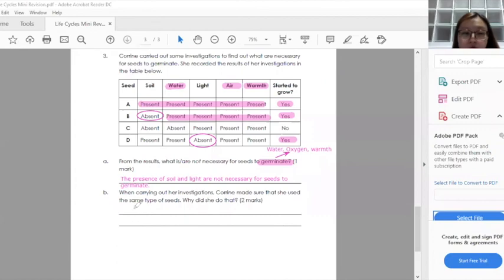For part B, when carrying out her investigations, Corinne made sure that she used the same types of seeds. So why did she do that? Since she's only trying to find out what are the necessary conditions for seeds to germinate, you must remember that there can only be one different variable in each experiment. So the seeds must be the same type so that the experiment will be fair. Okay, so we just say that this is to make sure that the test is fair, or we can say that is to make sure that it is a fair test, or to ensure that it is a fair test.